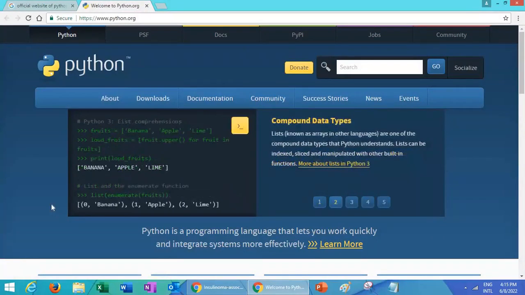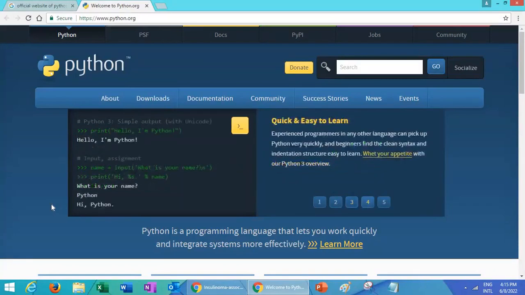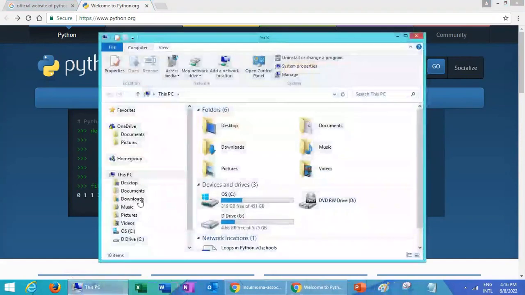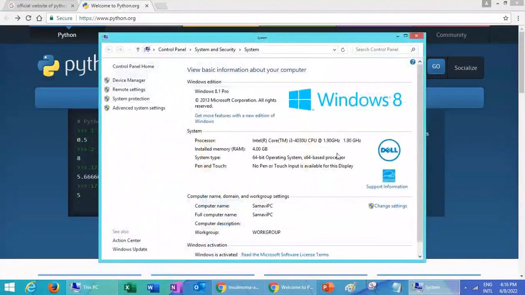Now, let's move to the second step, that is, download latest version of Python. Since Python is available for all major operating systems, that is, Windows, Mac, and Linux, before downloading the Python setup, we need to check the specifications of our operating system. To check the details of Windows operating system, open your File Explorer. From the left side, here you can see this PC. Right click on this PC, go to Properties, and here you can see this window.